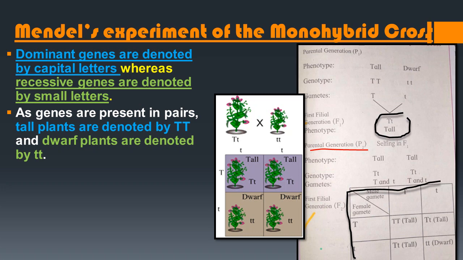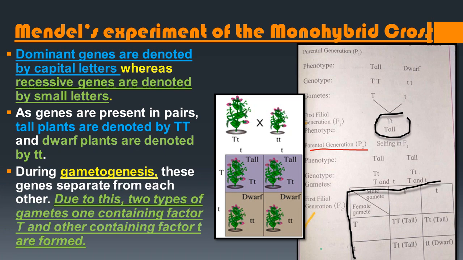So during gametogenesis, now gametogenesis is the process in which gametes are formed in the organism. Like you can observe here in the F1 generation, male gametes and female gametes are there. This formation of male and female gametes in the organism is called the process of gametogenesis.